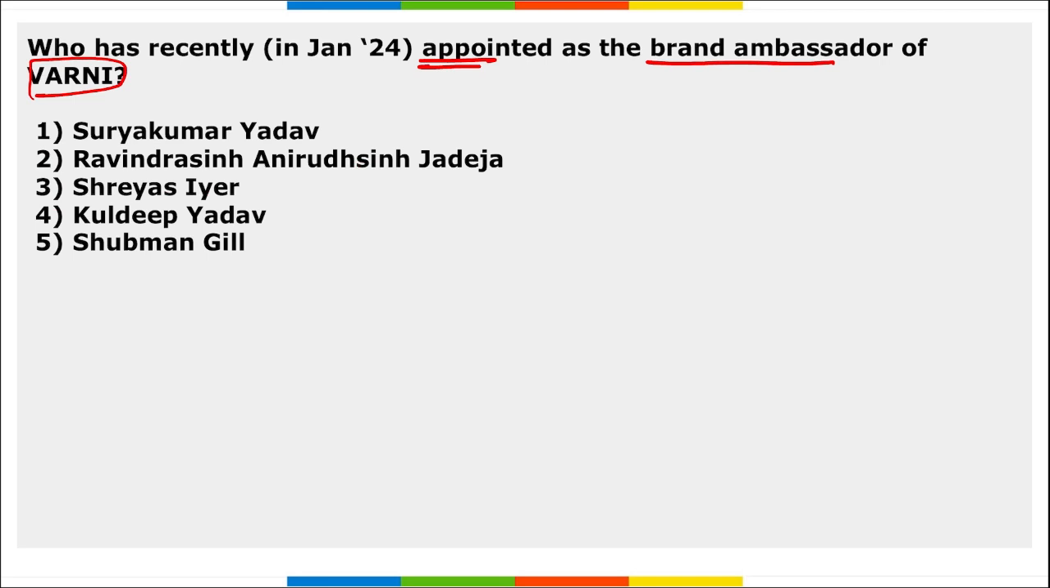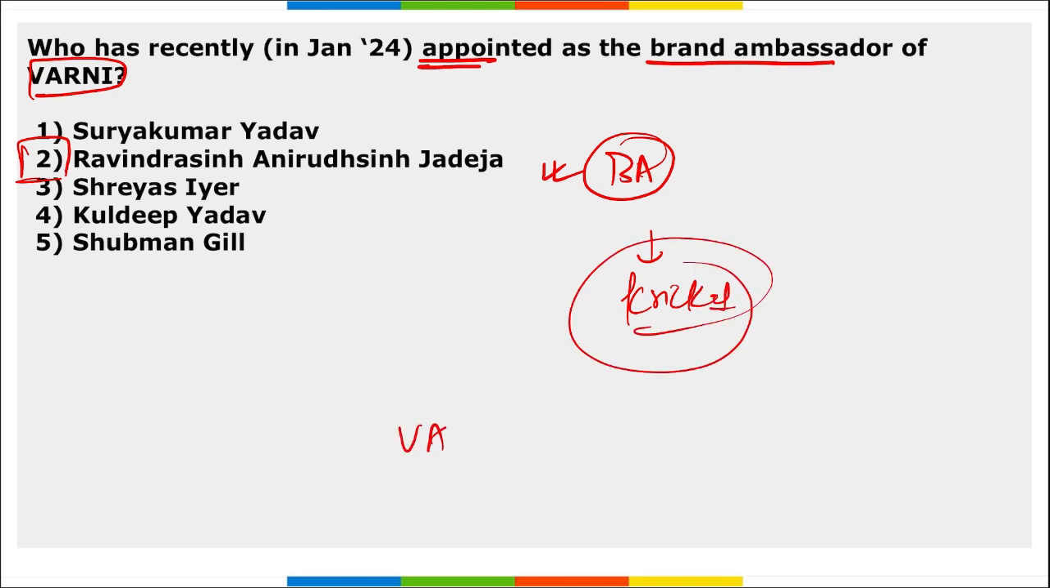Who has recently been appointed as the brand ambassador of Varni? So, who will be? Ravindra Sinha Anirudh Singh Jadeja. Correct? He has been recently appointed as the brand ambassador of Varni. And Ravindra Jadeja, we all know, is a famous cricketer. Correct? And this Varni was founded in 2009.